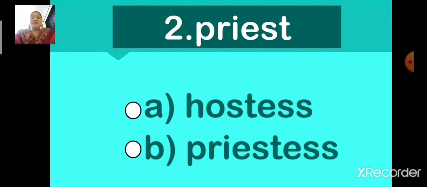Now children, select the correct answer. Which is the correct option? Option A, hostess, or option B, priestess? Yes, you're absolutely right. Option B, priestess, is the correct answer. So, let us select option B, priestess. So, children, the feminine gender of priest is option B, priestess.